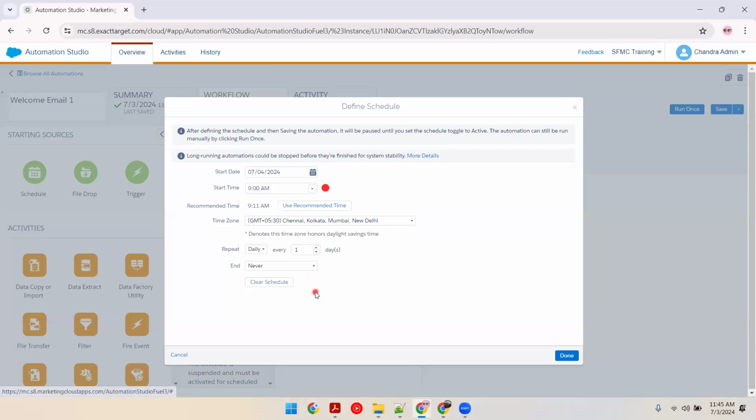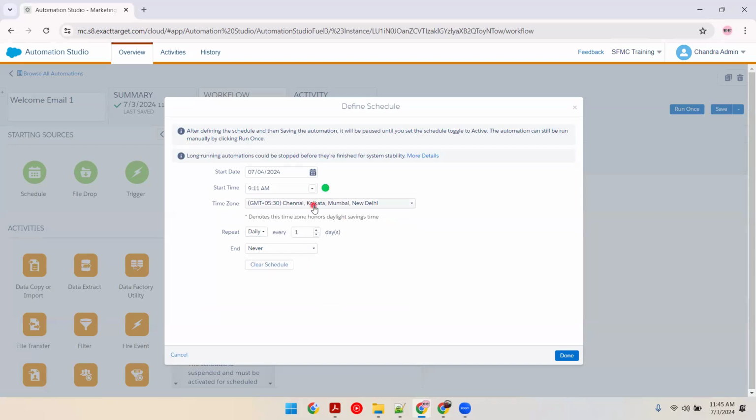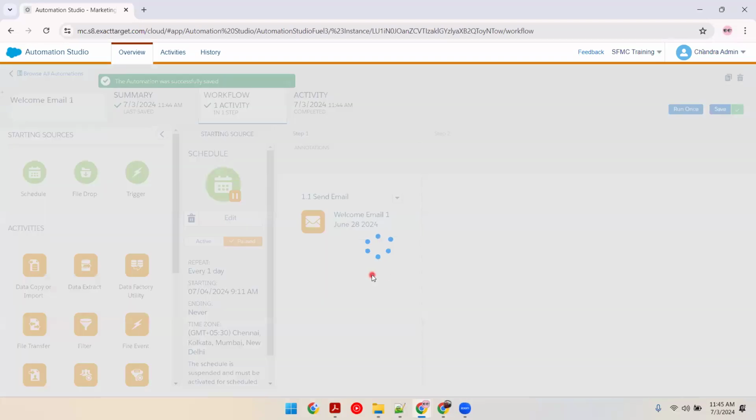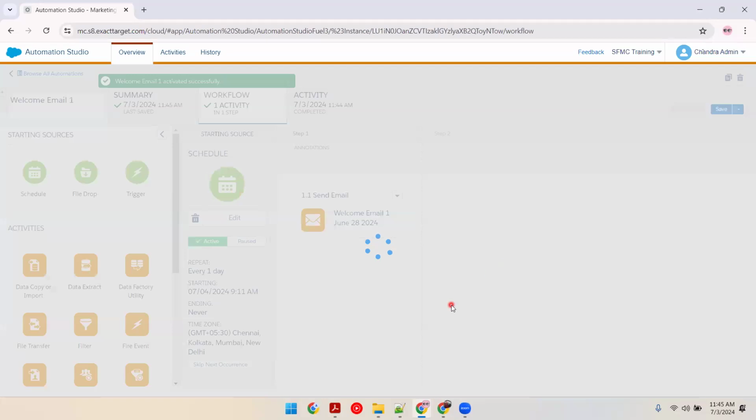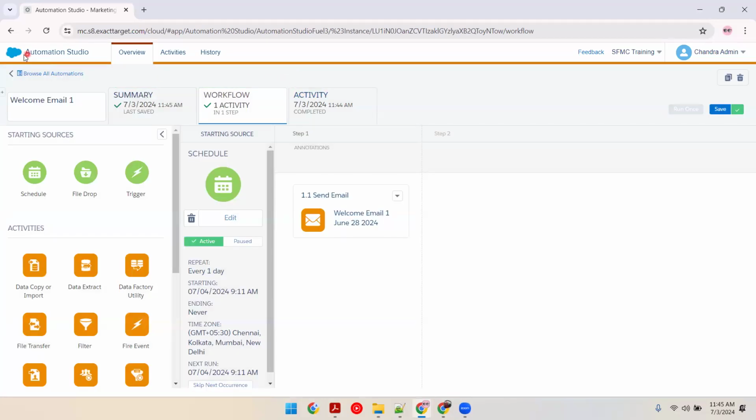But I will make a lot of changes. So it is recommending to use the recommended time. Use the recommended time. You can use this daily, once, or never sending. Done. Save it. Now I want to improvise this automation. I don't want to run this manually. For now, I'll just activate anyhow. It is running from tomorrow. It will not run today.